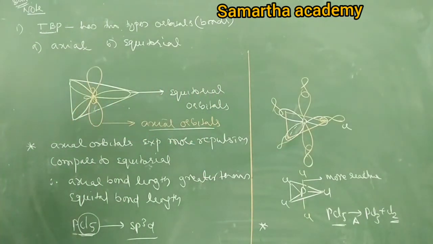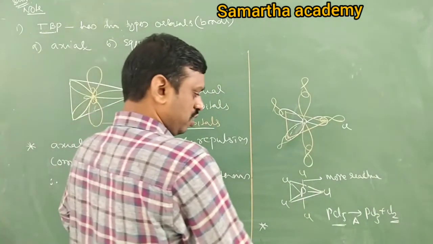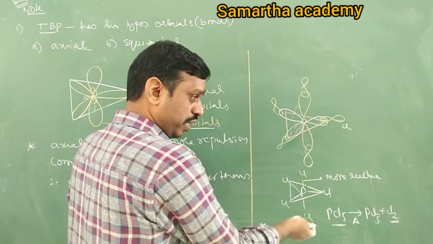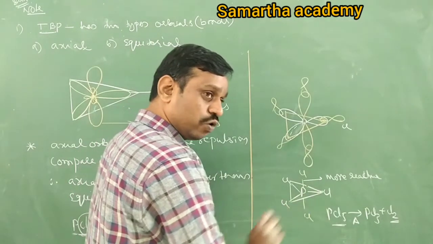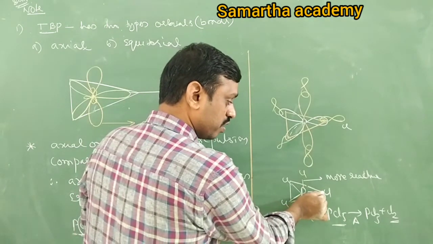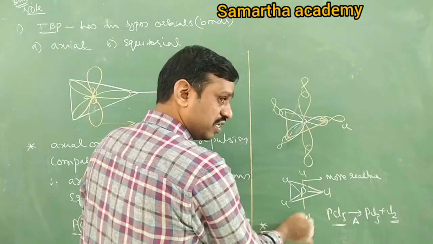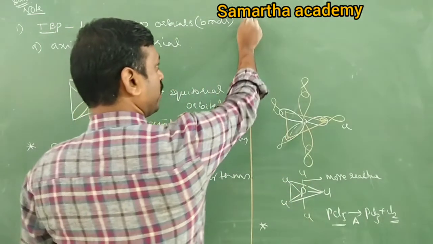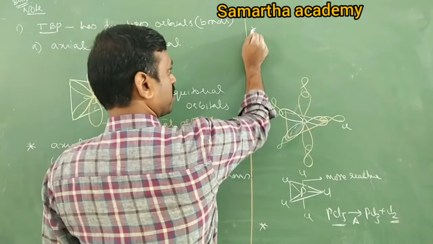If you want to write the lone pair of electrons in TBP, you must write it only on equatorial, but not axial.